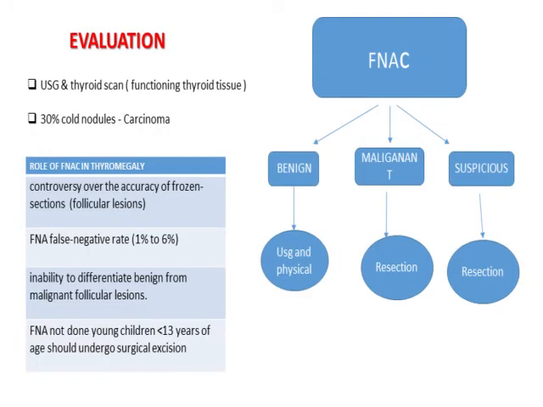Coming to evaluation, sonography of the neck is carried out. USG mainly helps to differentiate between solid and cystic lesions and to assess regional nodal involvement and vascularity of the tumor. A thyroid scan, technetium 99 or iodine 131 labeled, is carried out mainly to assess for functioning thyroid tissue in the thyroid mass, and based on that we classify them into hot nodules and cold nodules. 30% of cold nodules can give rise to carcinoma in later life.